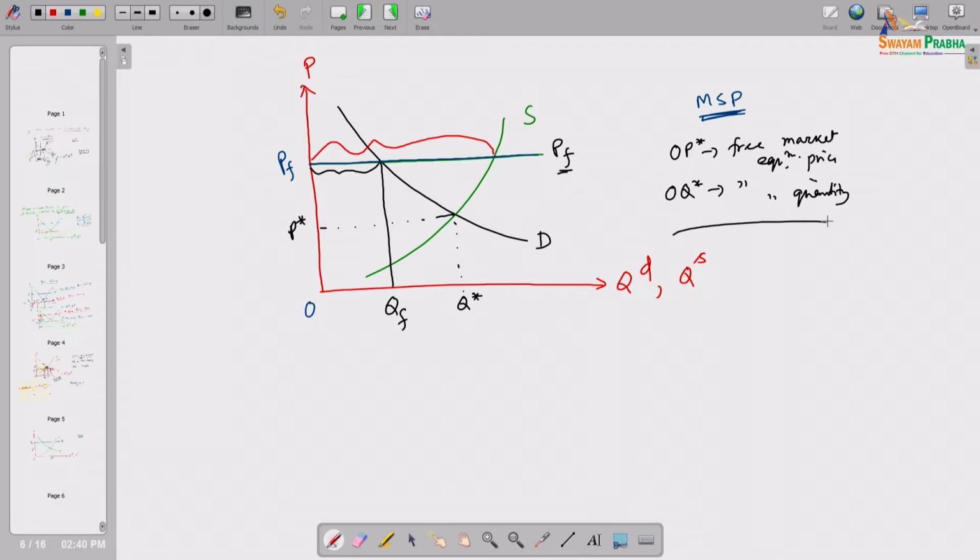But after this OPF price floor, this will be the equilibrium price after the government intervention, and definitely OQF will be the equilibrium quantity.